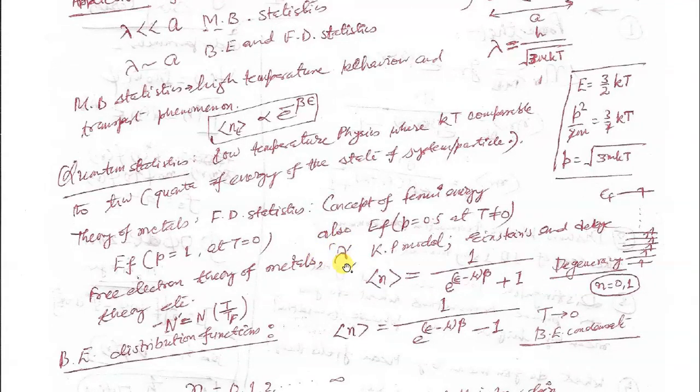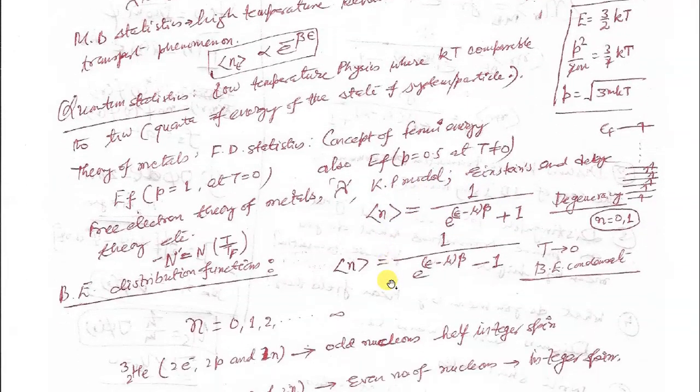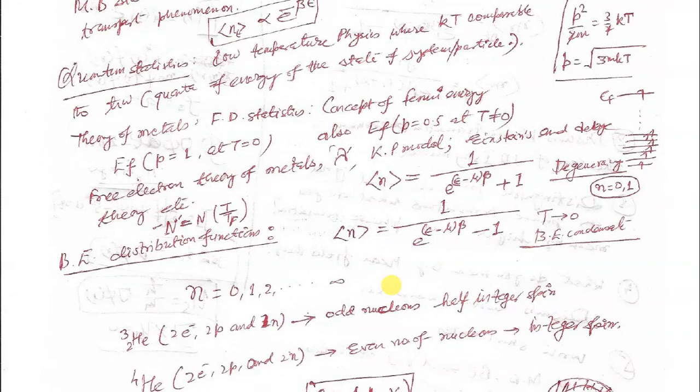Using this kind of distribution function, you can explain this lambda, as well as the magnetic susceptibility, the paramagnetic susceptibility of metals, and the specific heat of metals can be explained only using this Fermi-Dirac distribution function. So these are the applications of the Fermi-Dirac distribution function. Now we move to the Bose-Einstein distribution function.